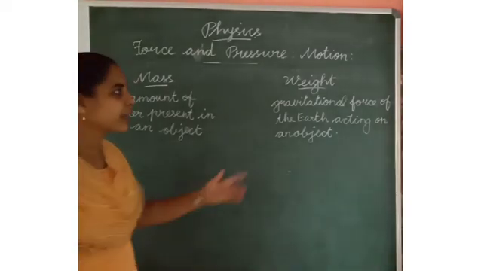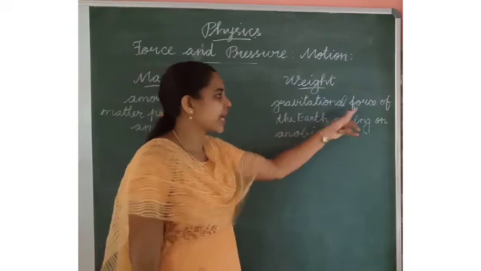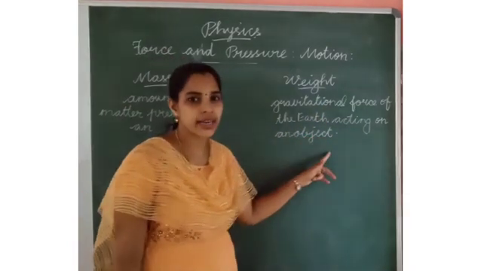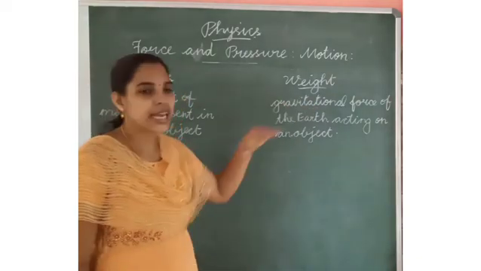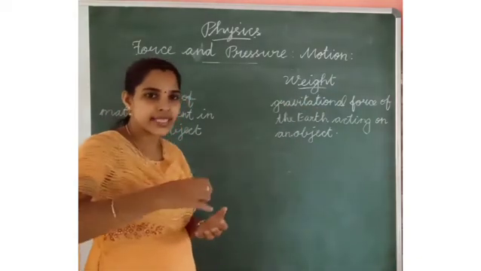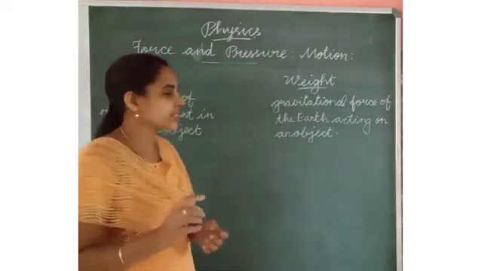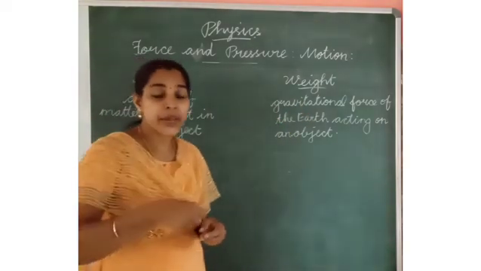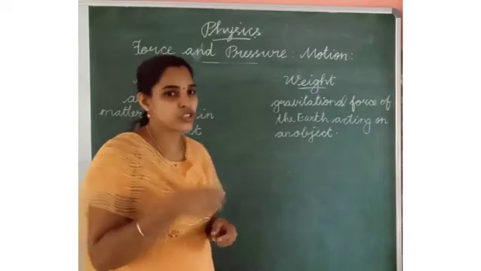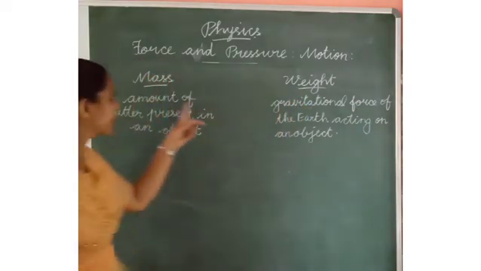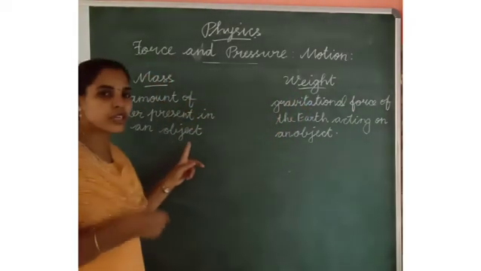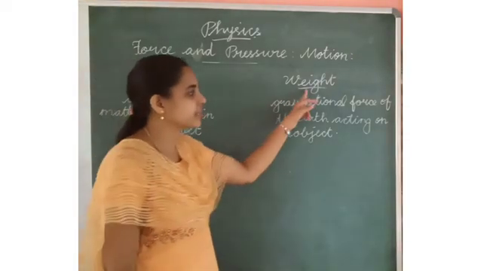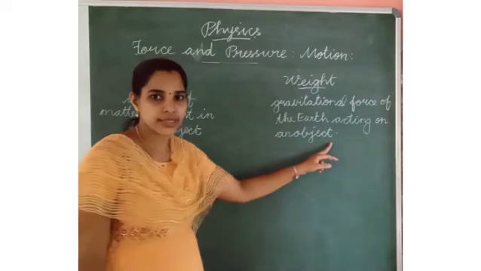But weight means the gravitational force of the earth acting on an object. That is called weight. Using the spring balance we can measure the weight.